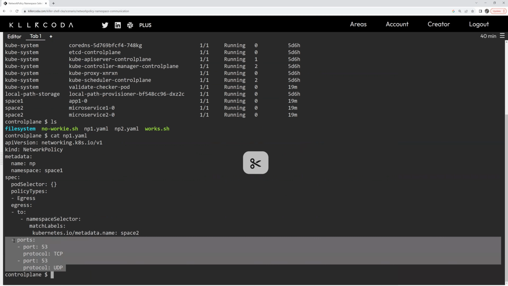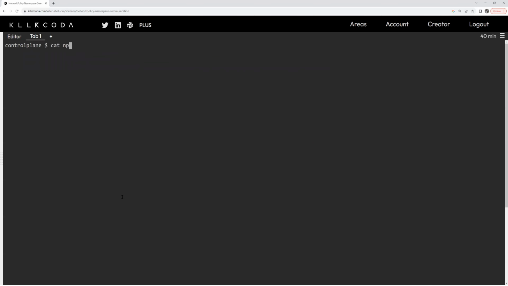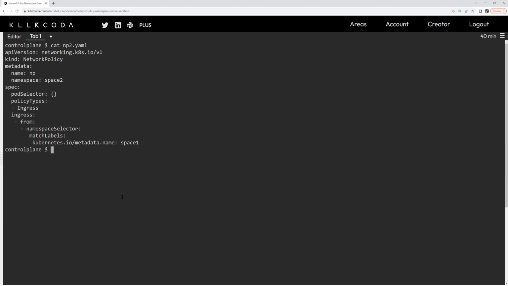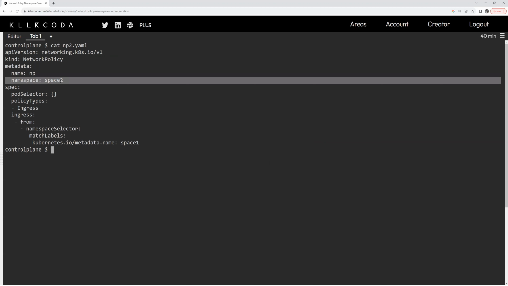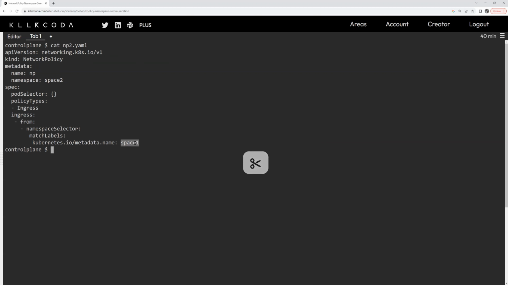So ports, we're also going to do some NS lookups, so we need to add port 53, TCP and UDP, to allow it to happen. Screen 2, take a look at this policy. On the other side is a network policy called NP in space 2, and it's going to allow ingress only from space 1. So we can control the traffic in this way. It's very specific. You're going to want network policies set up.